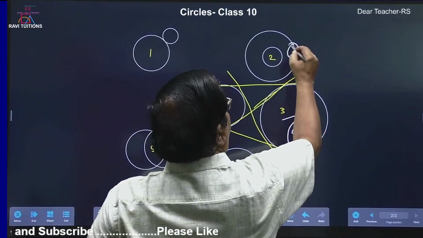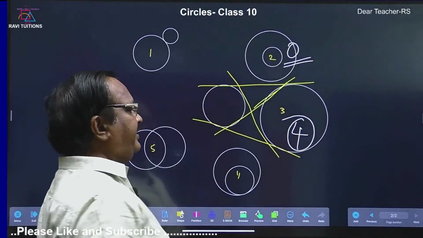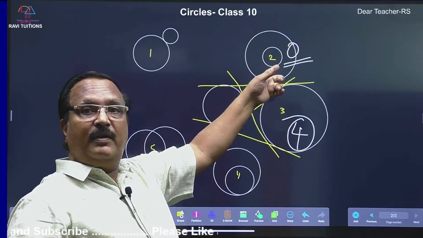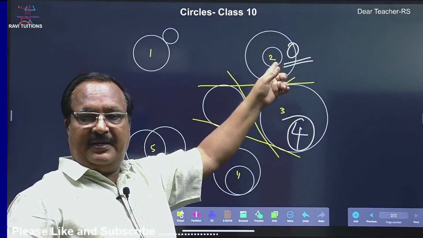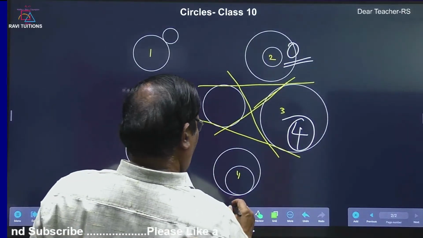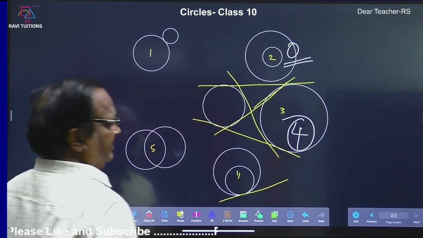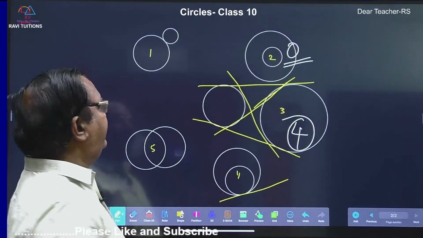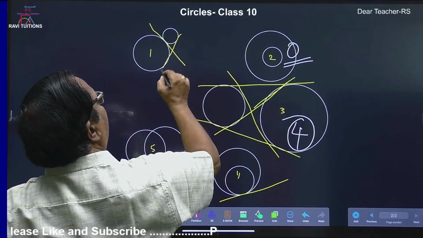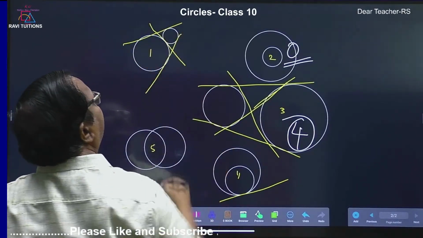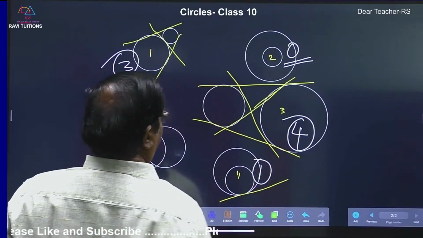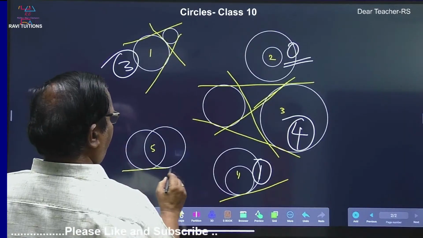For this, 0 tangents we can draw. We cannot draw a common tangent. These tangents are tangents for both the circles. You can draw tangents independently, but commonly we cannot draw in this figure. So here you can draw only one tangent. Here also we can draw one common tangent like this, one more common tangent like this. So for this 3 tangents, for this only 1 tangent, for this only 2 tangents.